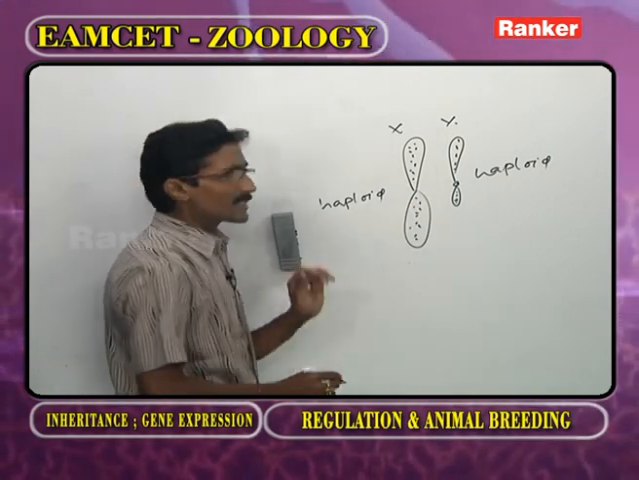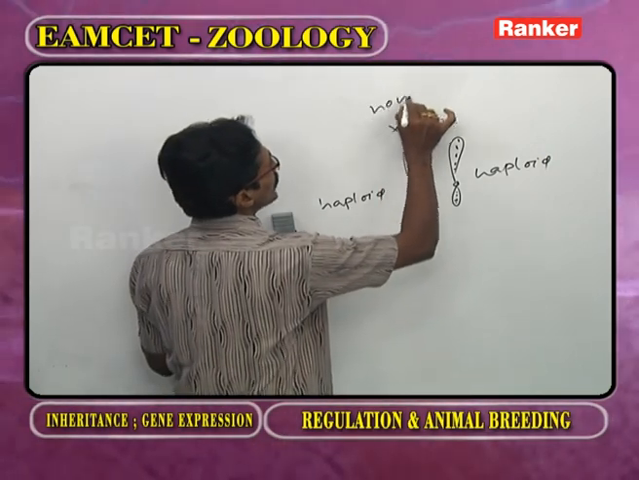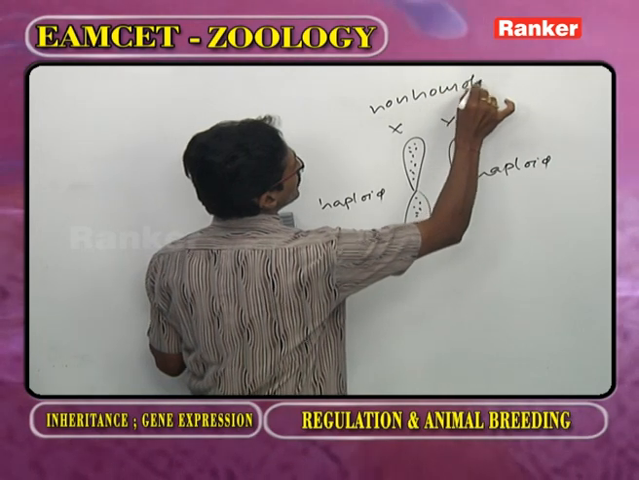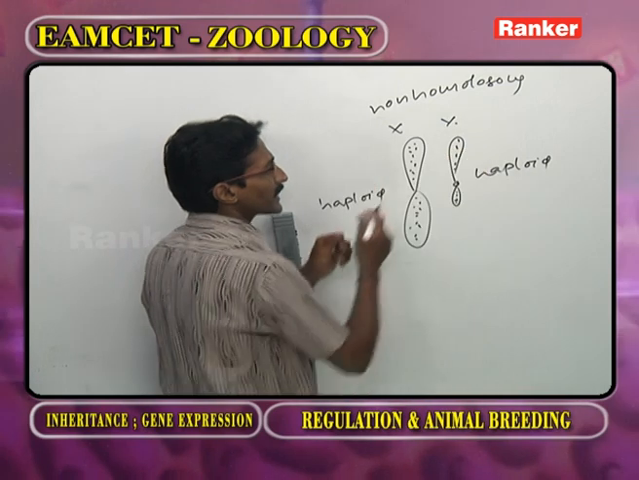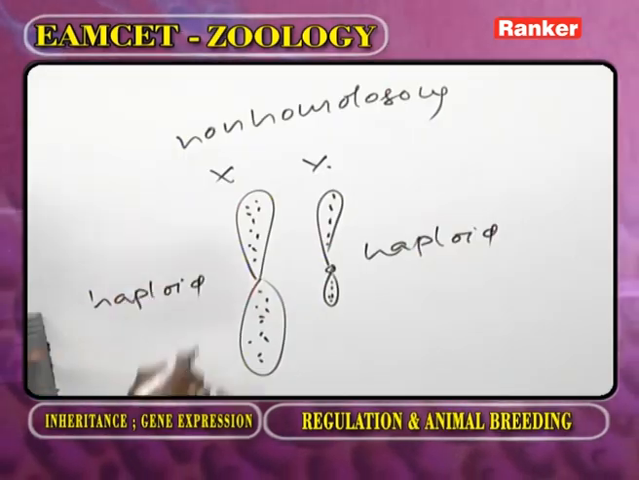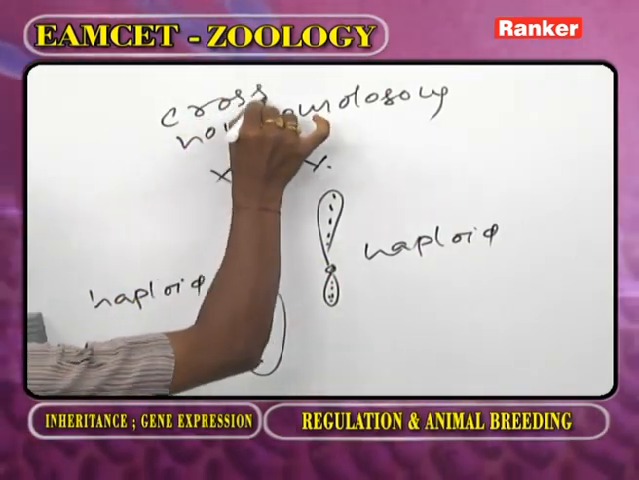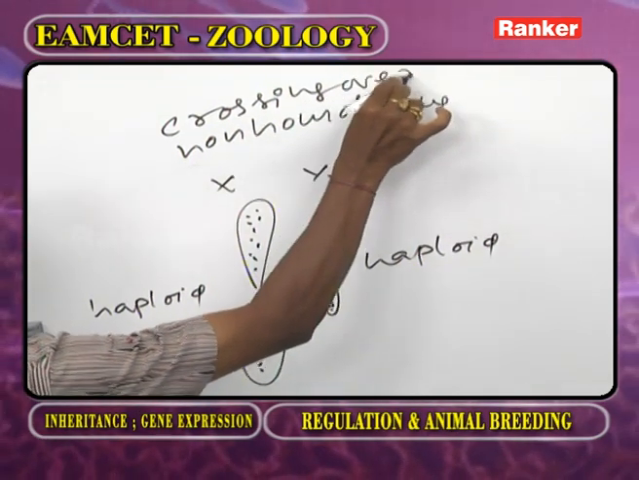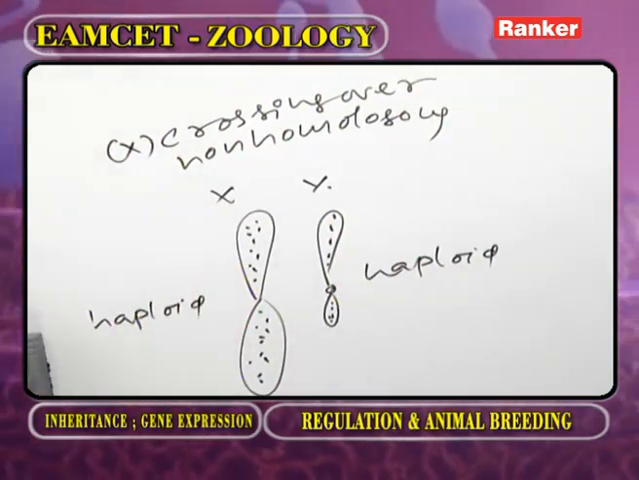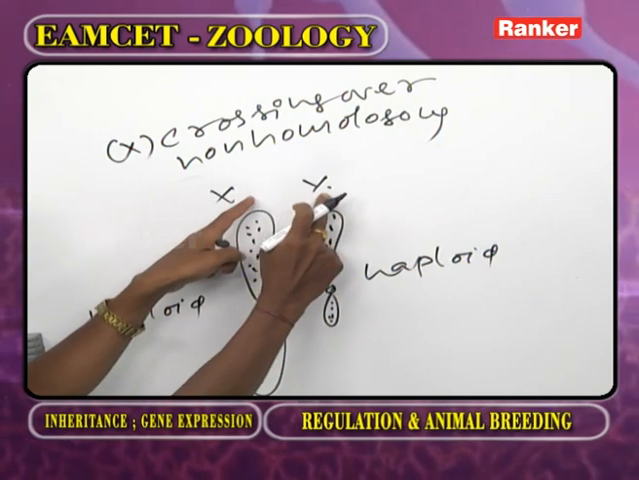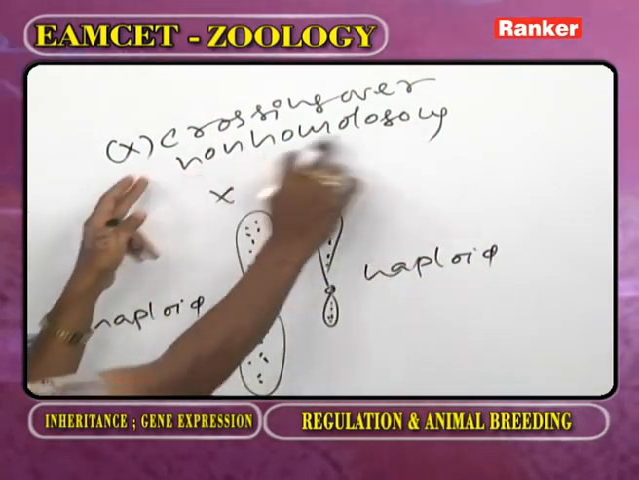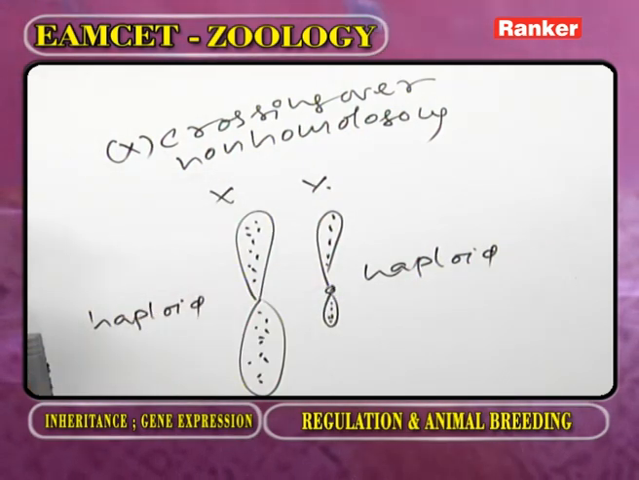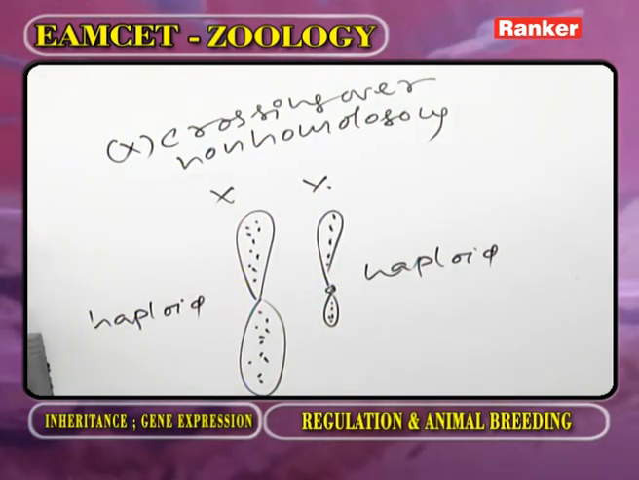X and Y chromosomes are separate, so called non-homologous. The genes present on X and Y chromosome do not undergo crossing over. The genes present on X and Y do not undergo crossing over because they are non-homologous. They are separate. But here what are we asking?